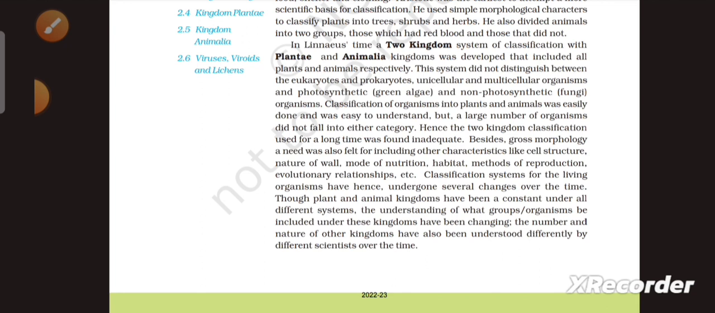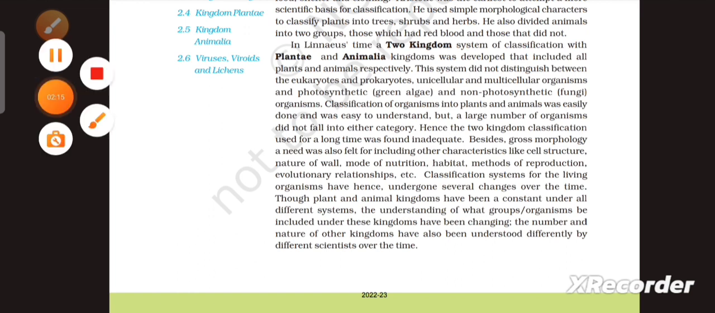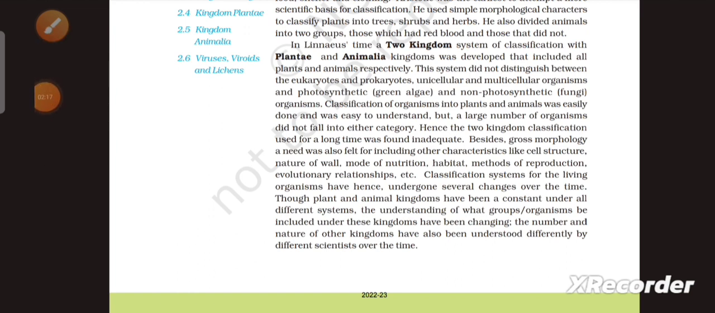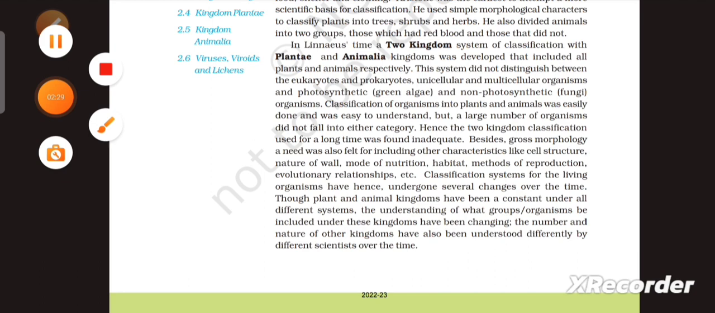Classification systems for the living organisms have hence undergone several changes over time. Though plants and animals kingdoms have been a constant under all different systems, the understanding of what groups or organisms be included under these kingdoms have been changing. The number and the nature of the other kingdoms have also been understood differently by different scientists over time.